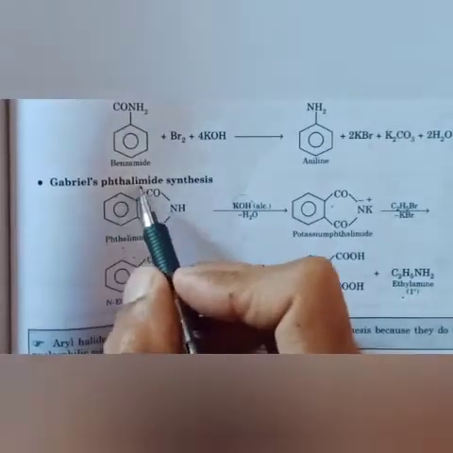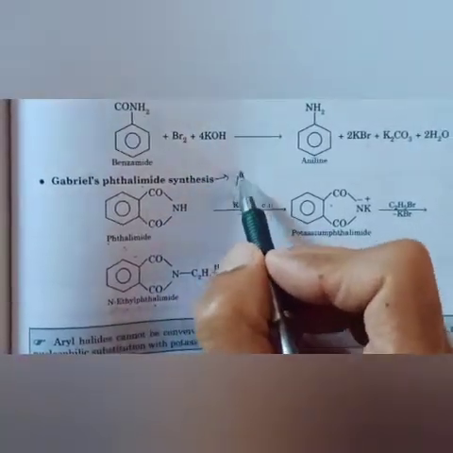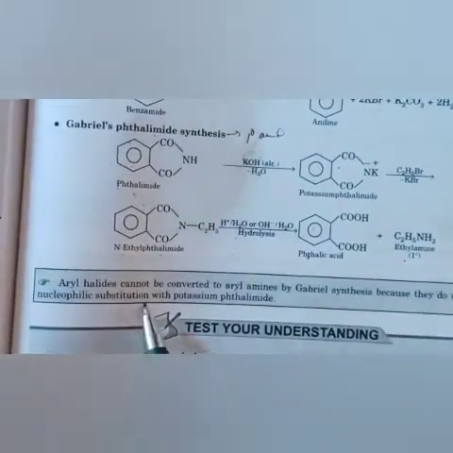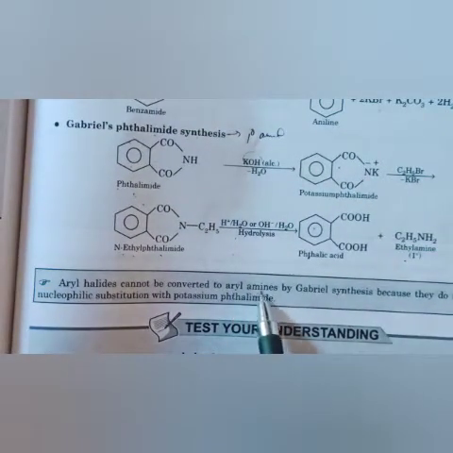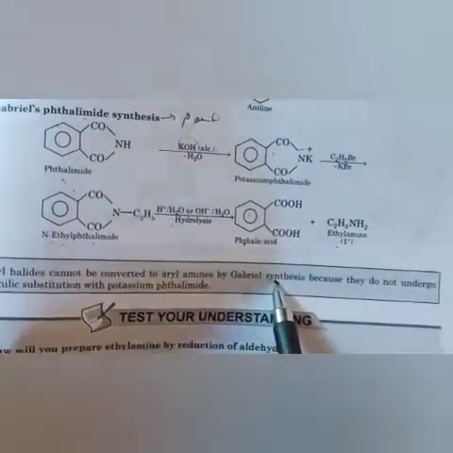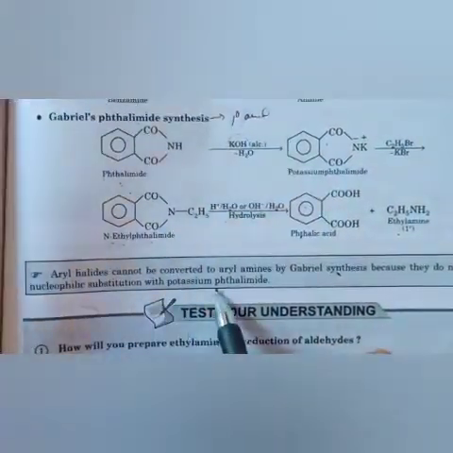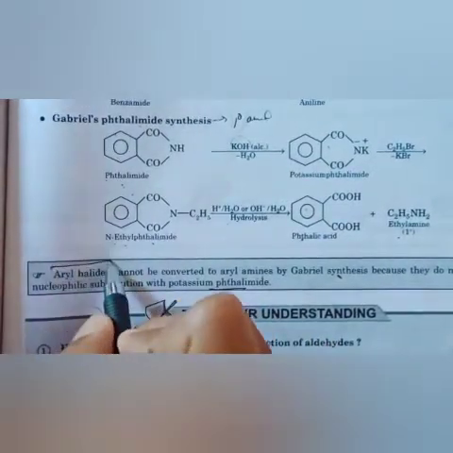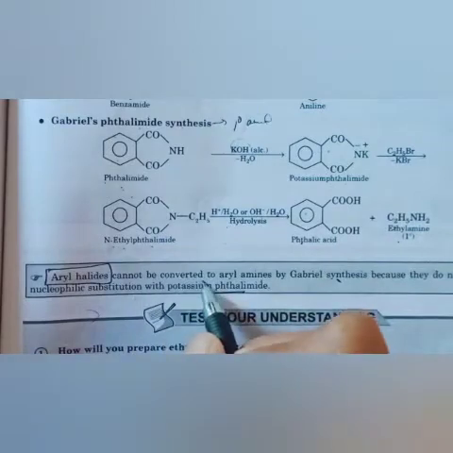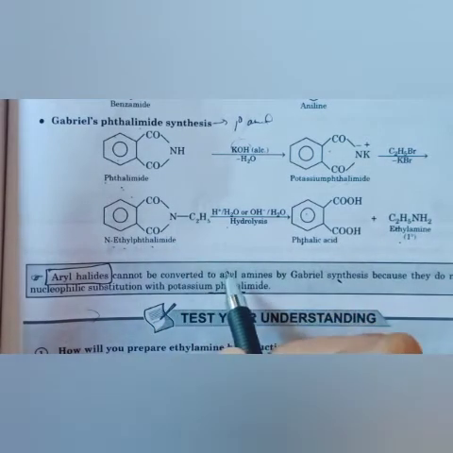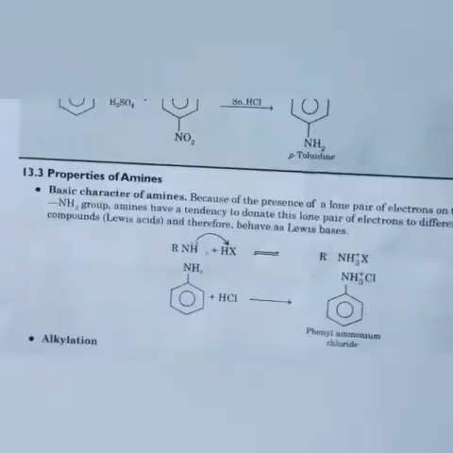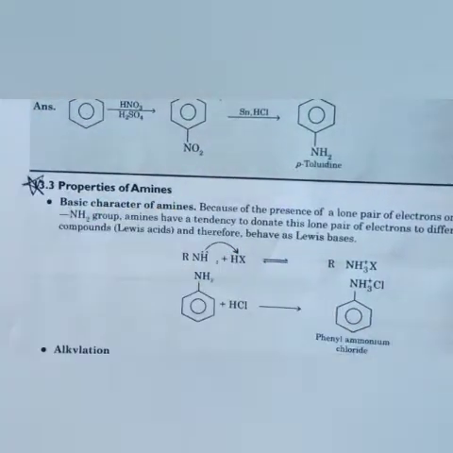So Gabriel phthalimide synthesis is used to produce primary amine. Aryl halide cannot be converted to aryl amine by Gabriel synthesis because they do not undergo nucleophilic substitution with potassium phthalimide. So this is very important. Only primary alkyl halides can be converted to amines by Gabriel synthesis because they undergo nucleophilic substitution. Now today we are going to start properties of amine.